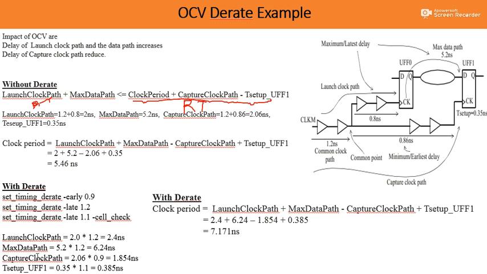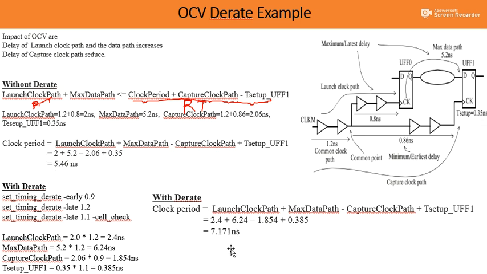Now with this derate factor, if I put the values in the same equation, I get the safe clock period we need to apply as 7.171 nanosecond. So what is the observation? Due to the OCV variation, the launch clock path and data path become slower, but the capture clock path becomes faster. Because of that, in order to maintain timing without violation, the clock period must be increased by 7.171 minus 5.46.